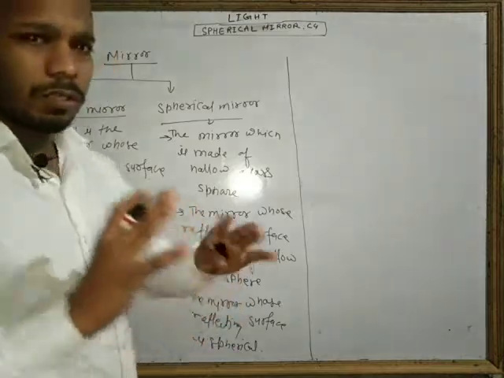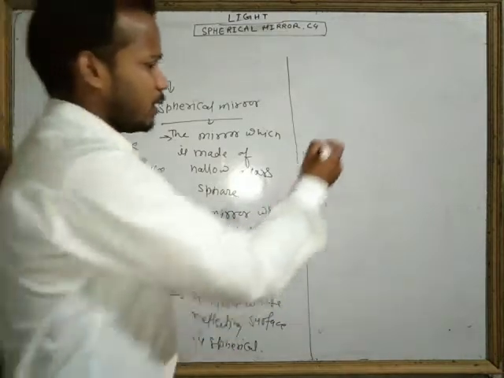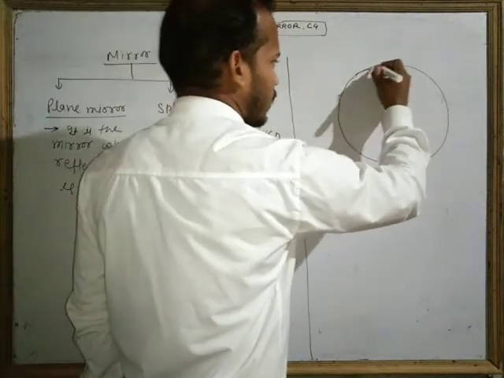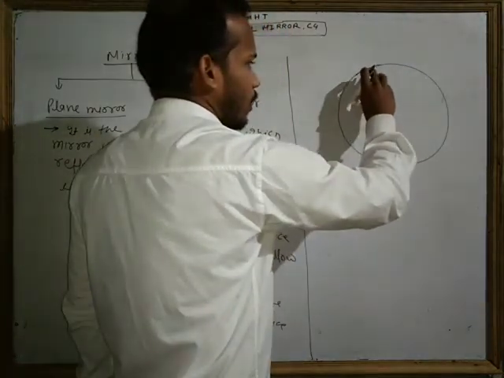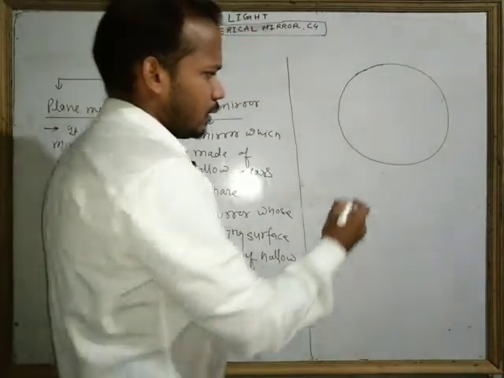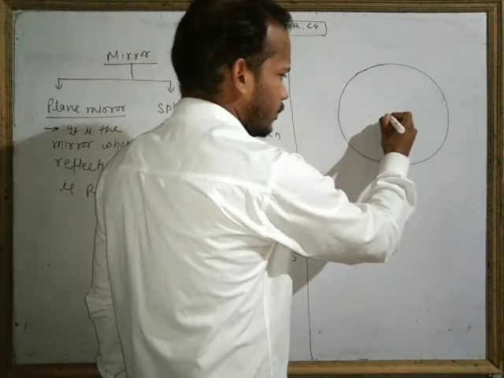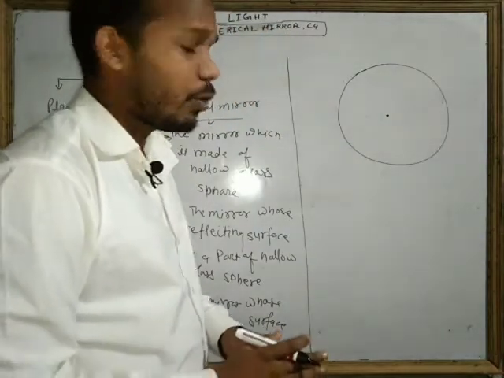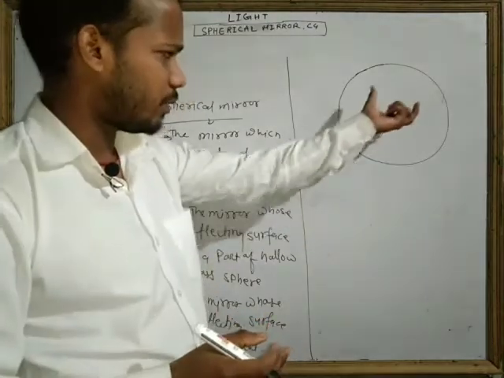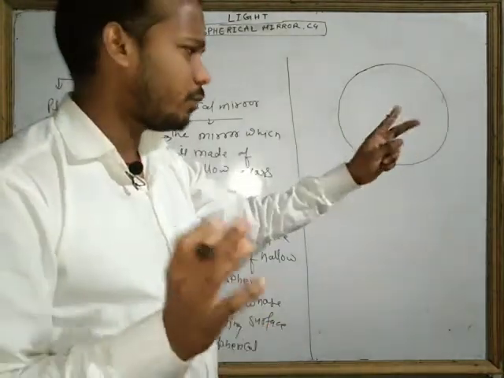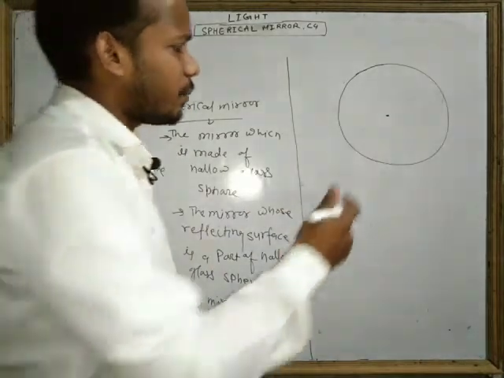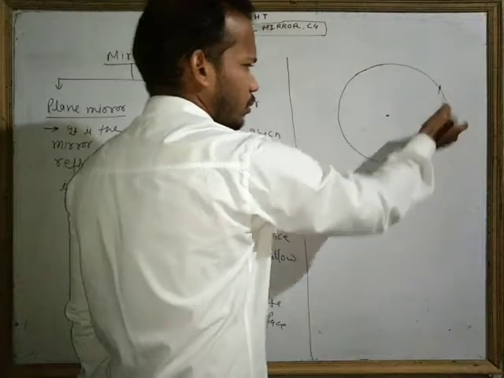Look, a sphere, you know a sphere. I am drawing a simple diagram of a sphere. Like this is a sphere, and in a sphere there must be a radius and a center. When you want to make a mirror from a hollow glass sphere, let's assume this is a hollow glass sphere, and in this sphere I am cutting two parts.